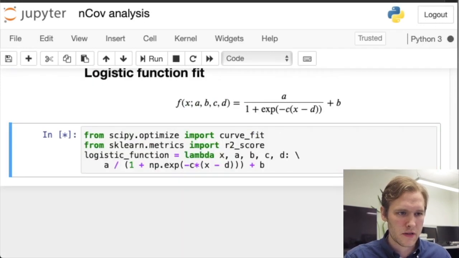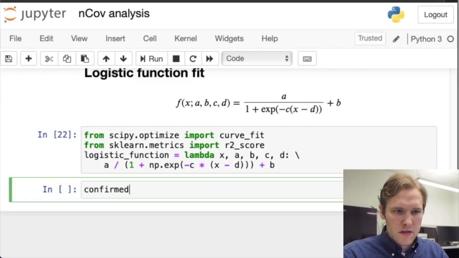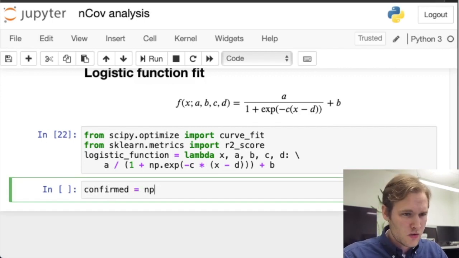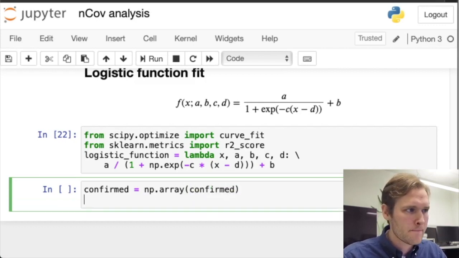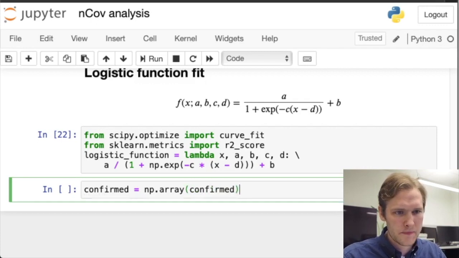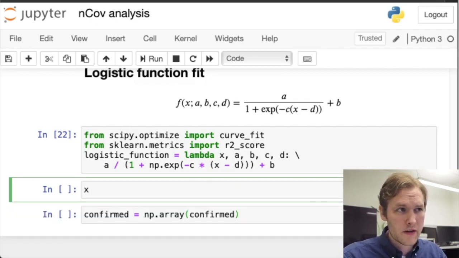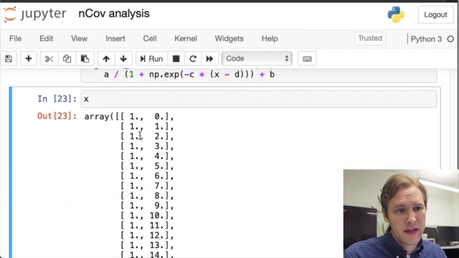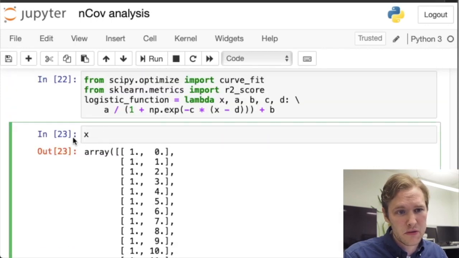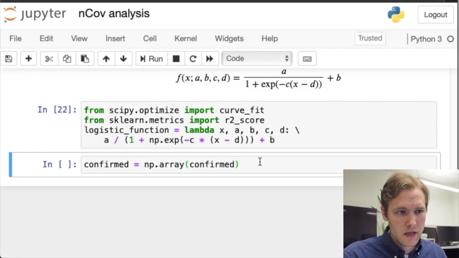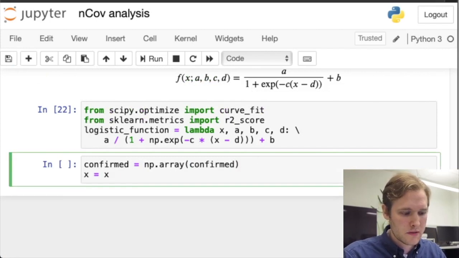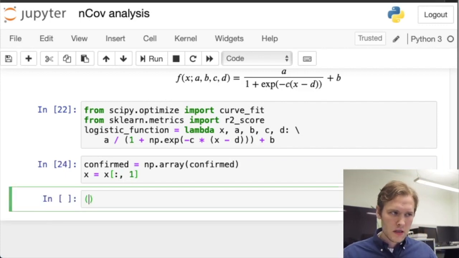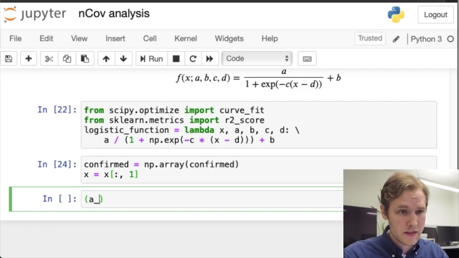Oh, metrics. Okay, what we'll do next is we need the confirmed cases, and we need to convert that to a NumPy array. Like so. And we also only need, if you look at our x's, which is just numbers from 0, 1, 2, and so on, we still have that intercept column which we want to remove. So we'll do that. Say that x equals all the rows but only the second column. That should do it. And then we use the curve_fit function.